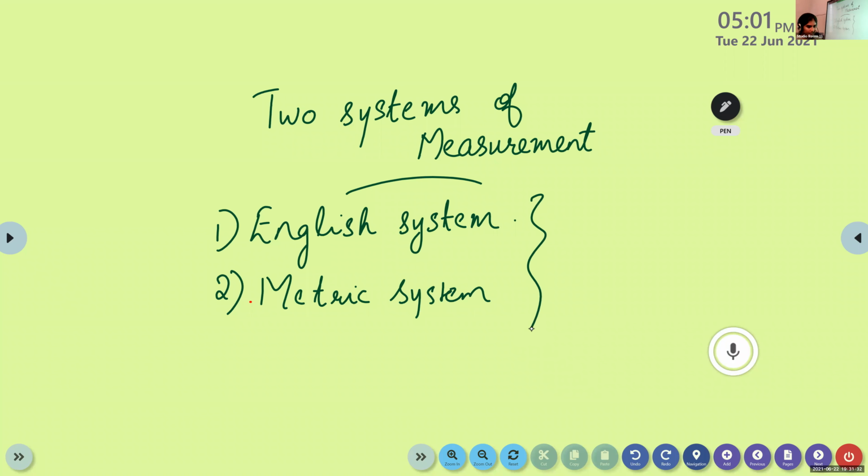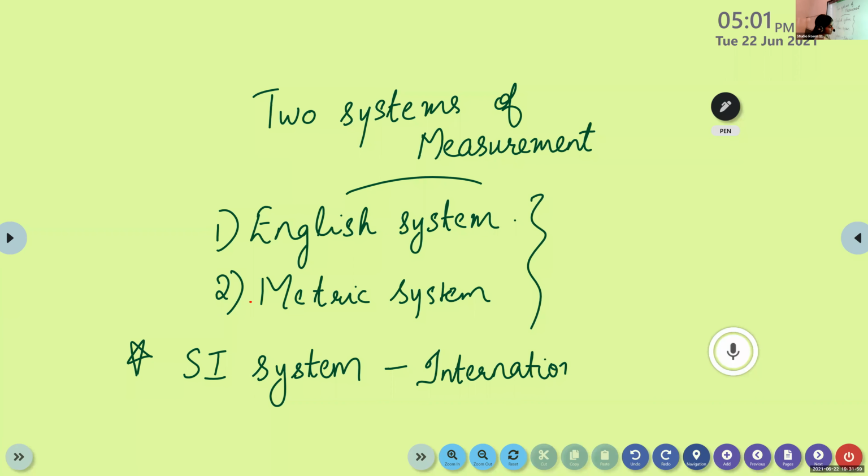So for that purpose, as an international system of units, now we are following the SI system. It's important. Now we are using this SI system. It is the international system of units.